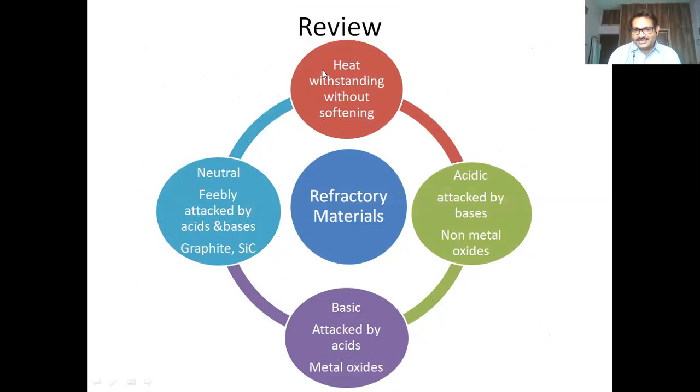There are three types of refractory materials: acidic, basic, and neutral. Acidic are attacked by bases, examples: non-metal oxides. Basics are attacked by acids, mostly metal oxides. Neutral are feebly attacked by acids and bases, and we say graphite and carborundum.